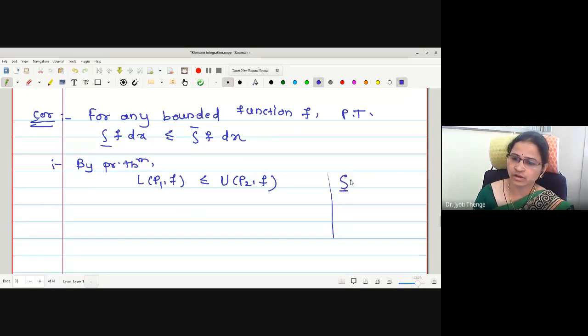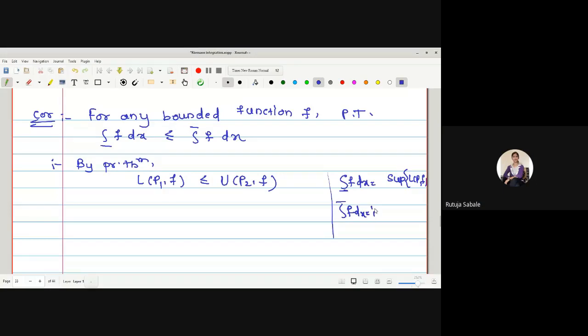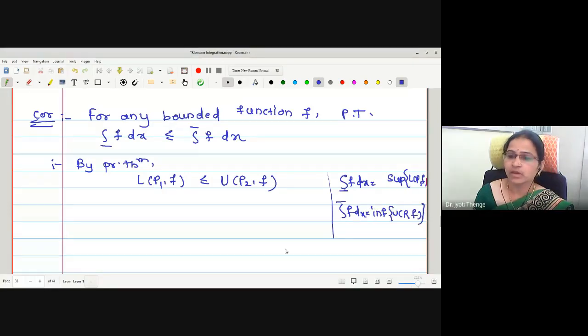Students, the lower integral is the supremum of the set of L(P,f), where P is a partition, and the upper integral is the infimum of the set of U(P,f). Therefore, if I want to find the lower integral on the left hand side, I have to go for the supremum. And if I want to go for the upper integral, I have to go for the infimum.